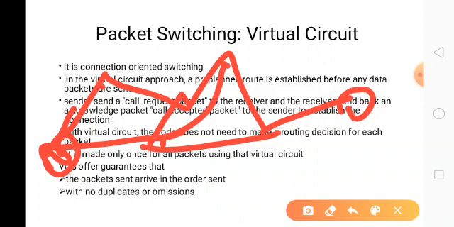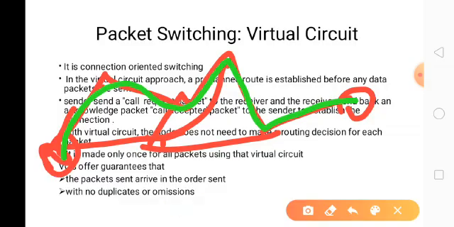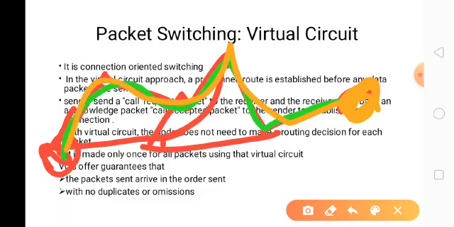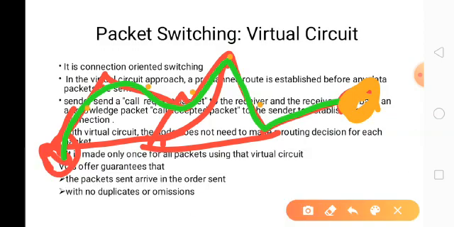The sender sends the request and the receiver accepts it, then the path is created. Using this path, data is transferred, that is, the packets are transferred.